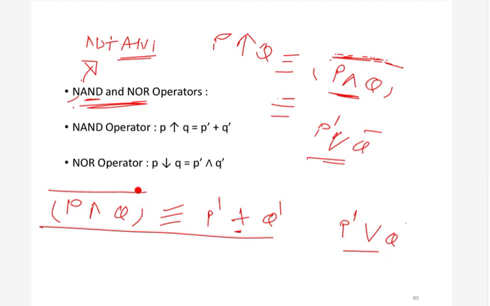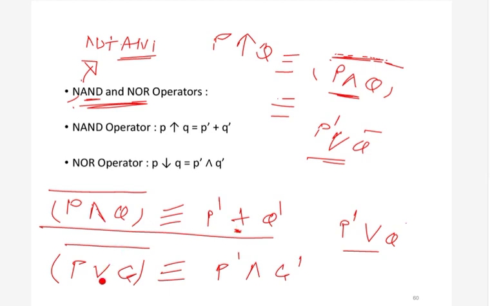Basically what we are doing in the De Morgan formula is changing AND to OR. You can see there was an AND here, and we changed it to OR. There was an OR here and we changed it to AND. Also we are complementing the propositional variables. We had p and q here, so we get p dash and q dash here. Similarly for the other formula. So this is the De Morgan formula.